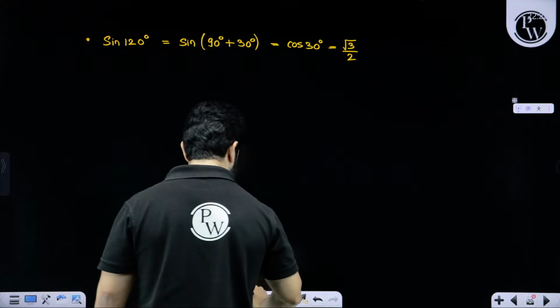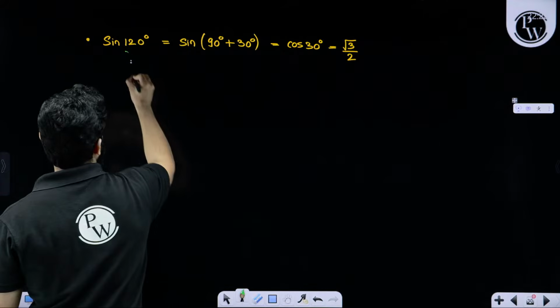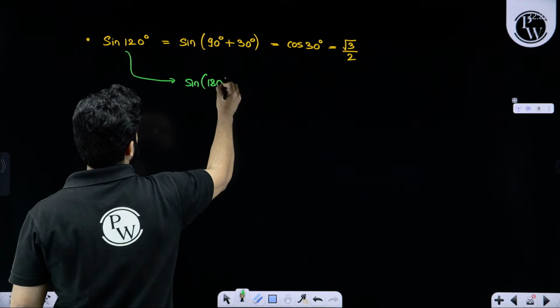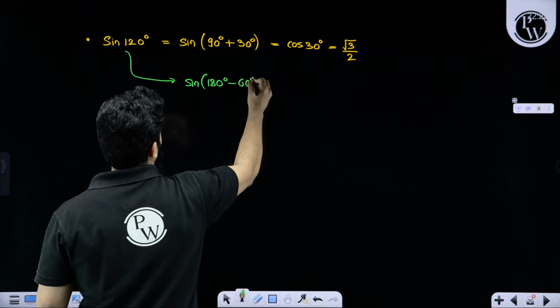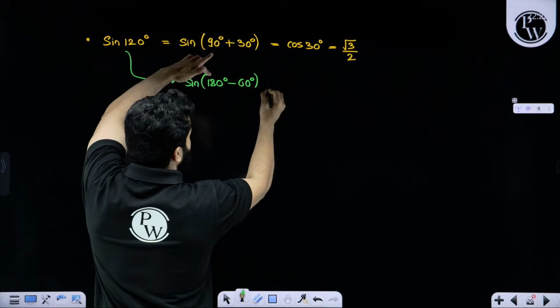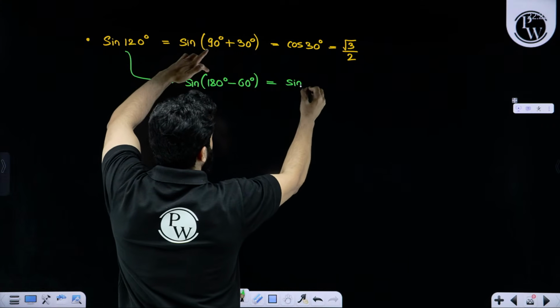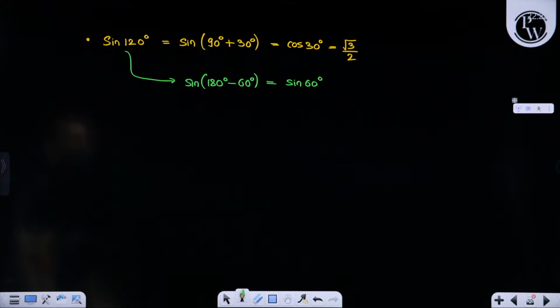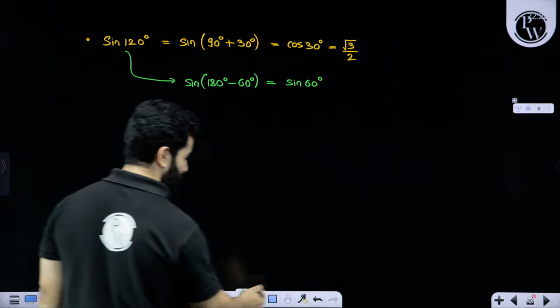Or if you remember, earlier we used to write it as sine of 180 degree minus 60, and when it is even, then it will not change. So it will remain sine 60 degree. Is it clear, my dear friends? Hopefully everything is sorted.